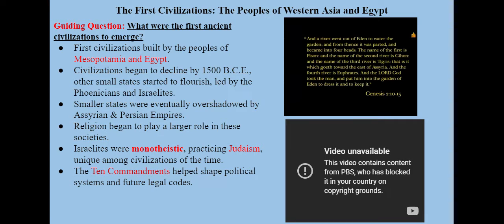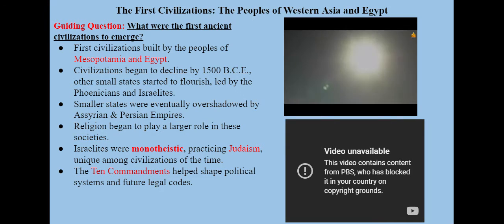Jewish people have been around for 4,000 years. And they've been persecuted for much of their existence. But this is the first time that the people got together. Specifically, Abraham was the one who started this religion. And he said, we believe in one God. And they called their God Yahweh. And Yahweh was a sacred name where you wouldn't say that name if you were Jewish. But they established their beliefs.